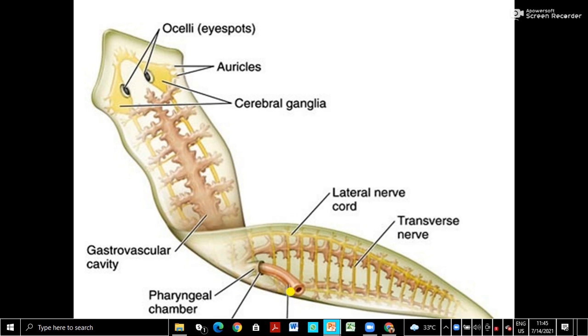The pharynx connects the mouth to the gastrovascular cavity, which branches throughout the body, allowing the nutrients from food to reach all extremities, all parts of the body. So this is the digestive system, and one special feature is its mouth. The mouth is not situated at the upper end. It is somewhere in the middle, towards the tail region. That is also Planaria's specific feature.